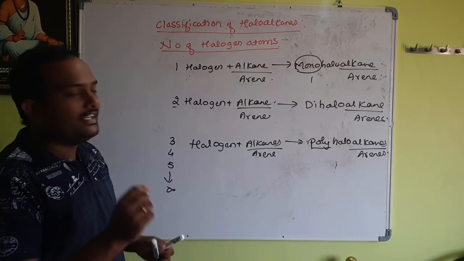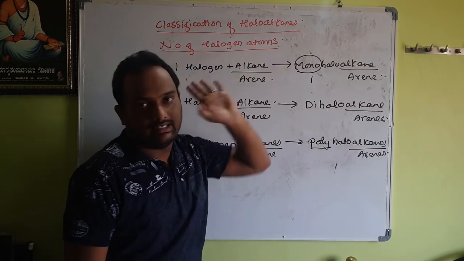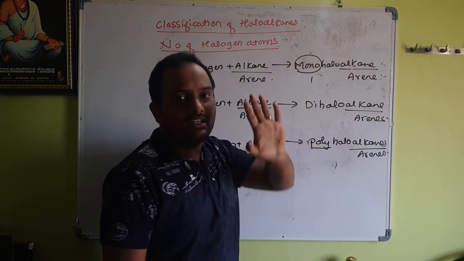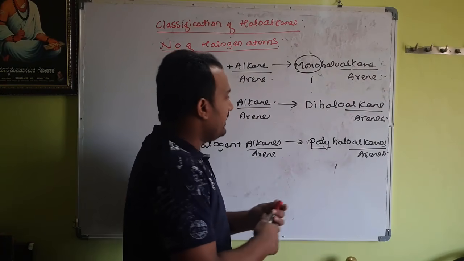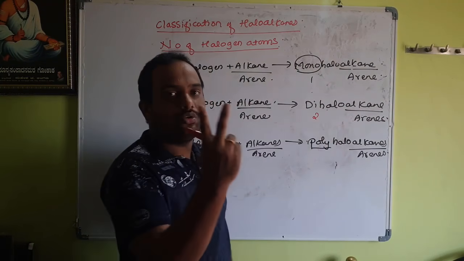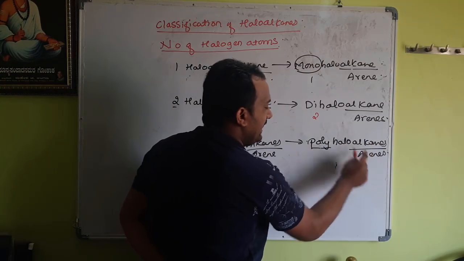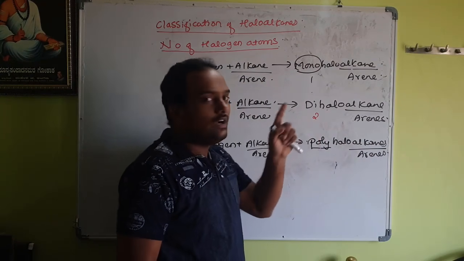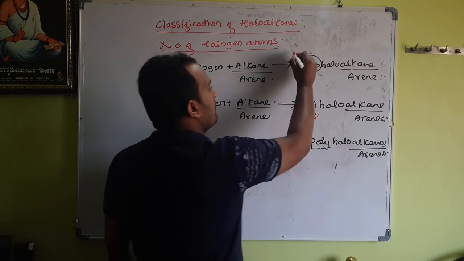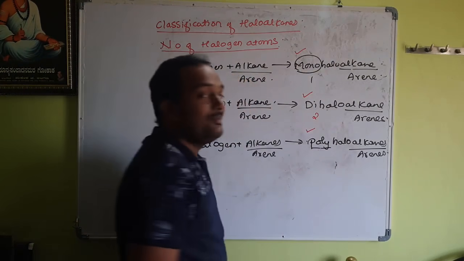Everybody knows this. Looking at what I have written on the chart, you can easily derive the definition of monohaloalkanes. Mono means one, haloalkane means alkane containing halogen atom. Simple. Dihaloalkane means, here di stands for how many? 2. These are the haloalkanes containing 2 halogen atoms. What are polyhaloalkanes and arenes then? These are the haloalkanes or arenes containing more than 2 halogen atoms in their compounds. Therefore, everybody can easily write the definitions of monohaloalkanes, dihaloalkanes and polyhaloalkanes.